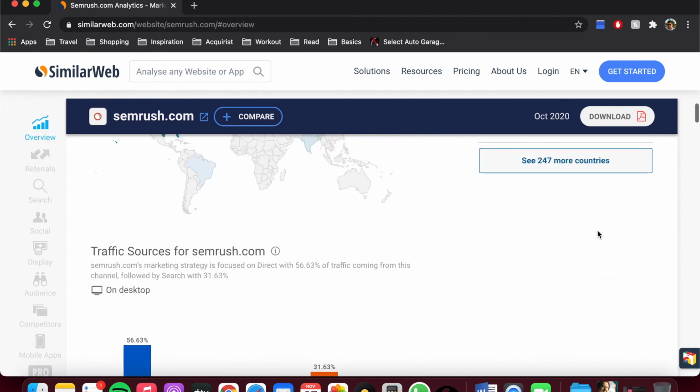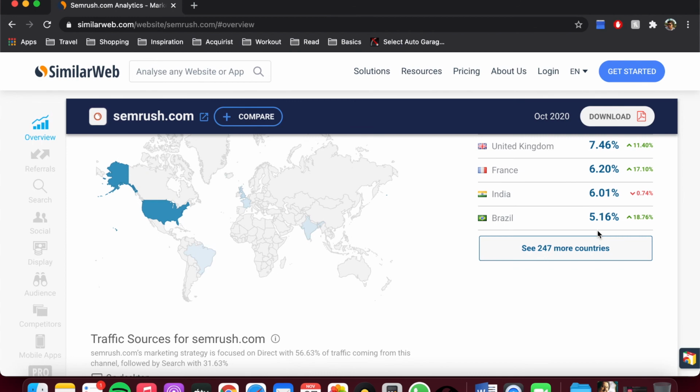So that's how you can use the free version of a tool like SimilarWeb to do a quick competitor analysis and understand the traffic sources to their website, which can definitely help and inform the digital marketing strategy of your own brand.